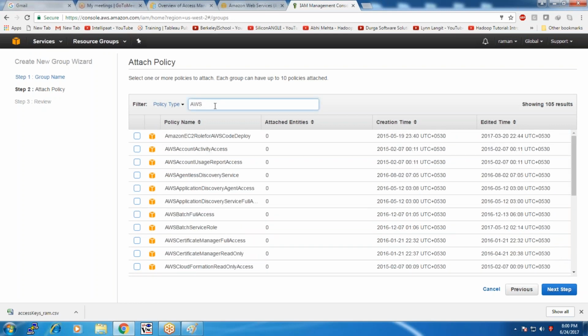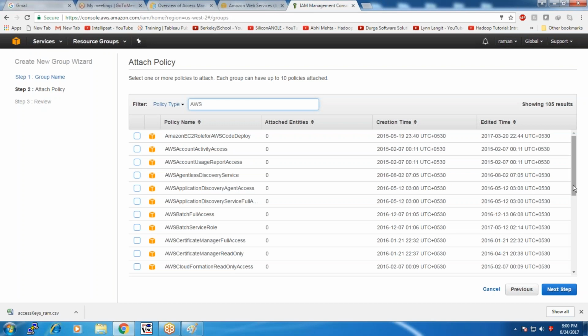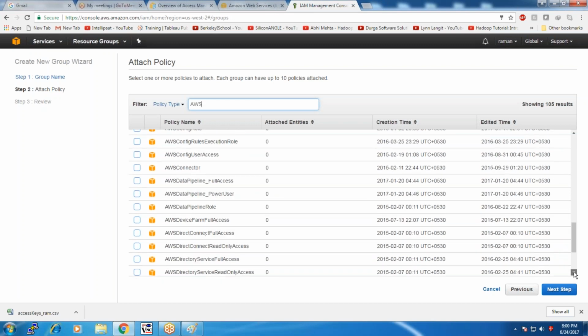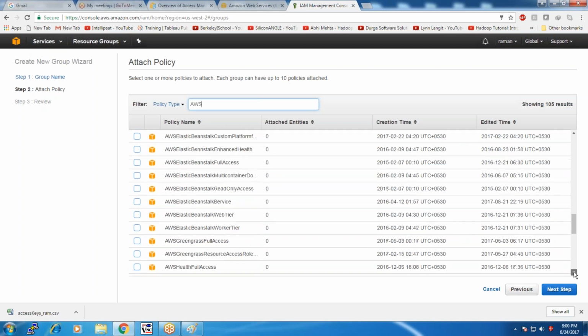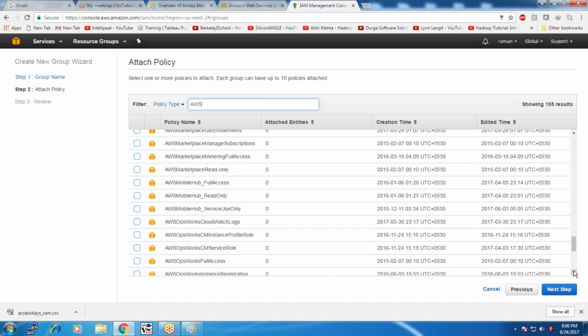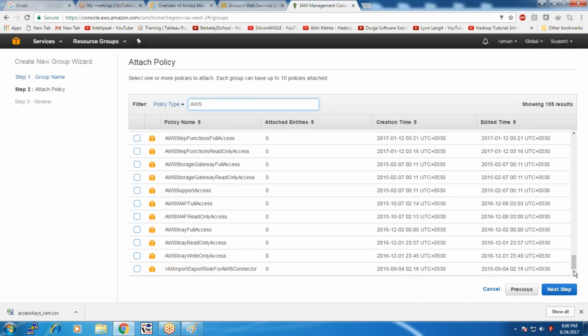You can find AWS S3 full access. So need to scroll down.